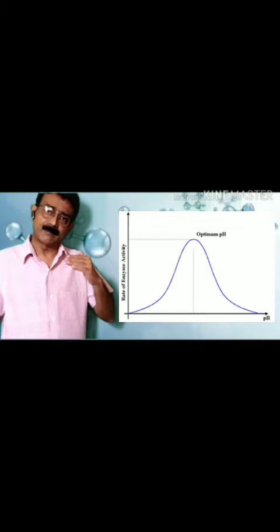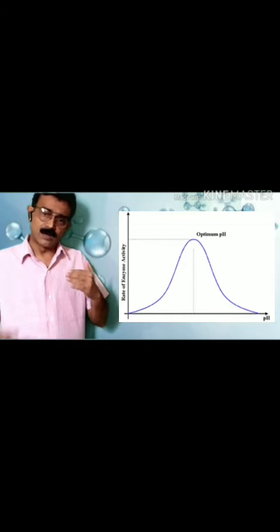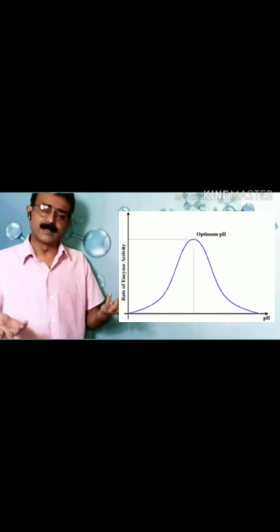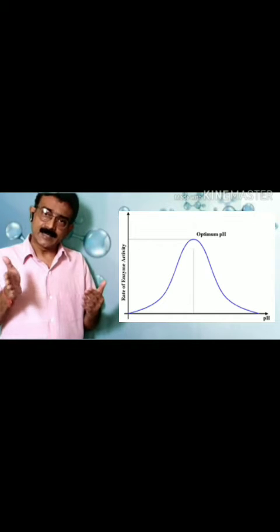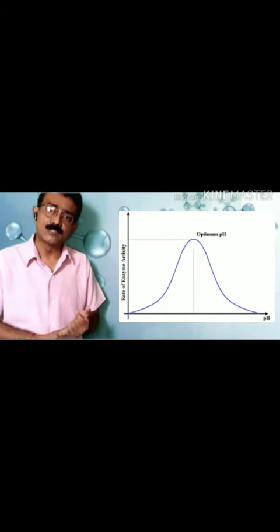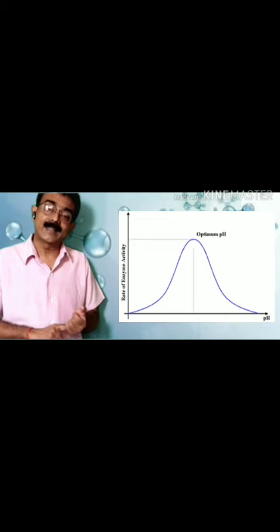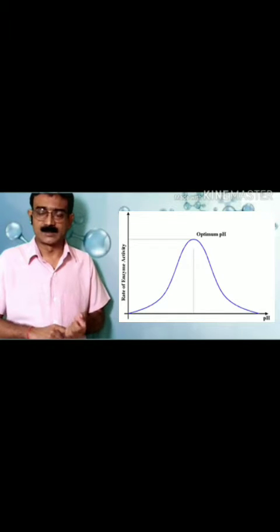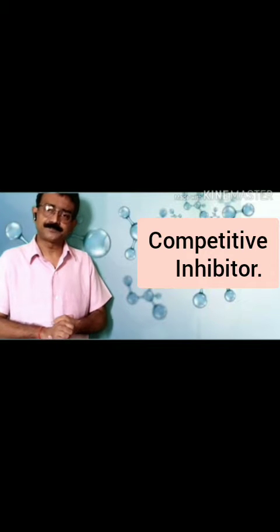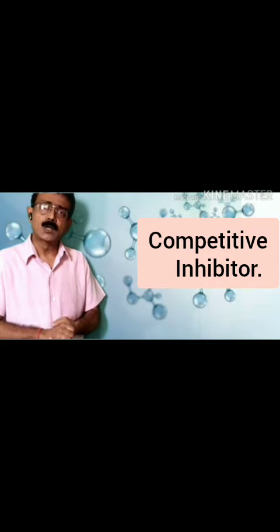What happens if the pH value is affected because of any factor? Then the enzymatic activity will also be affected in a negative manner. This is very simple.